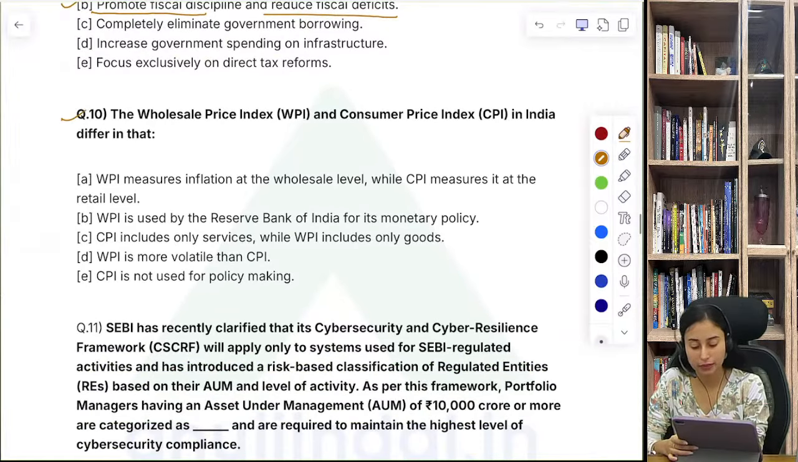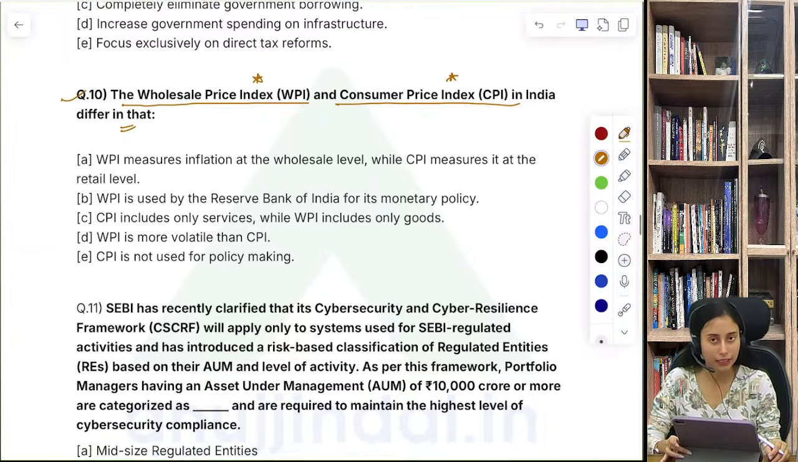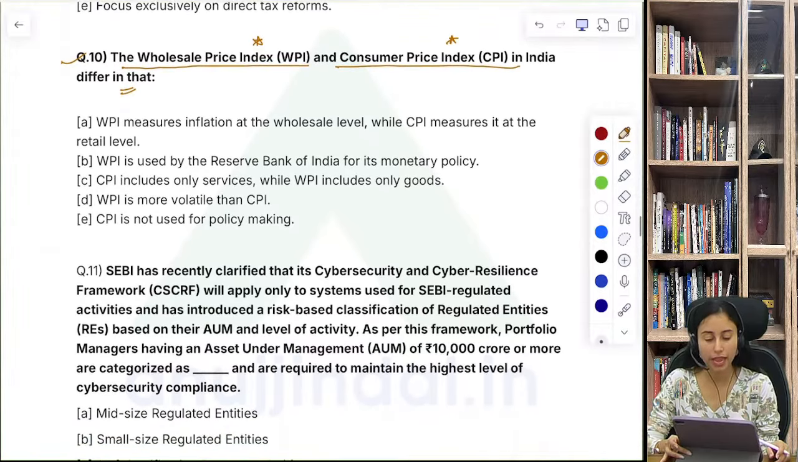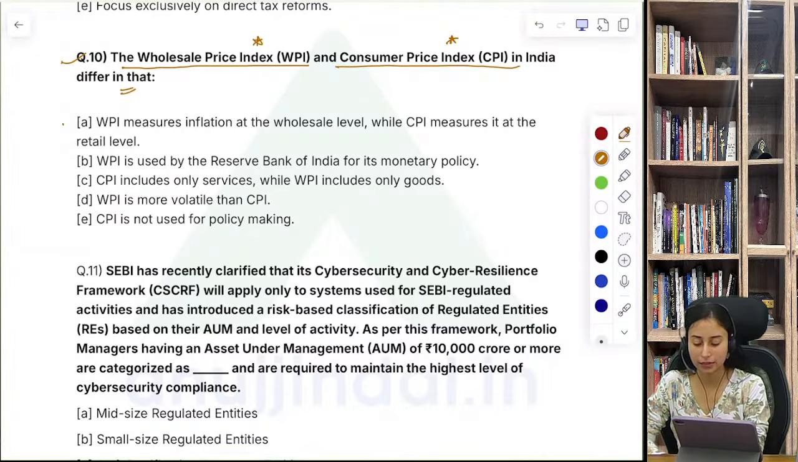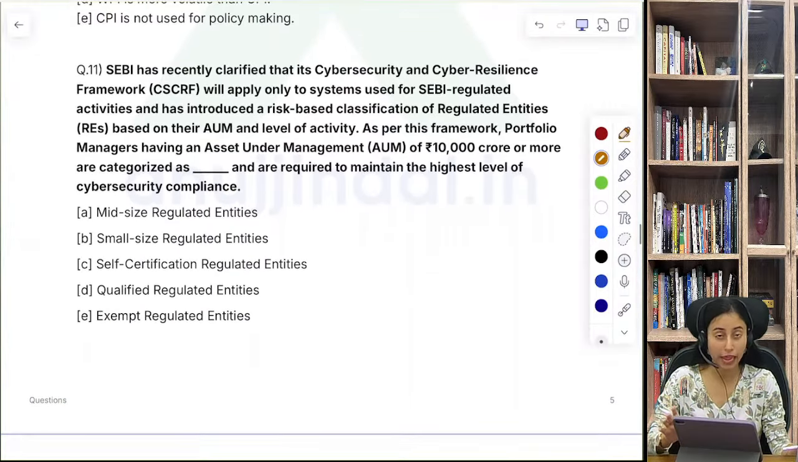चलो आगे चलते हैं. This is a very easy question. It says the Wholesale Price Index and the Consumer Price Index in India differ in that dash. So basically they are asking you the difference between the WPI and CPI. Now this is a very basic question, very easy question. You all can solve, but again this is a part of your statics. So you must know what is the difference between a WPI and a CPI. Question number 10. So yes, A is the right answer. It says WPI measures the inflation at a wholesale level, while CPI measures it at a retail level. Very good. So right, this is the right answer. Now these kinds of questions help you in gaining more and more marks in the examination.